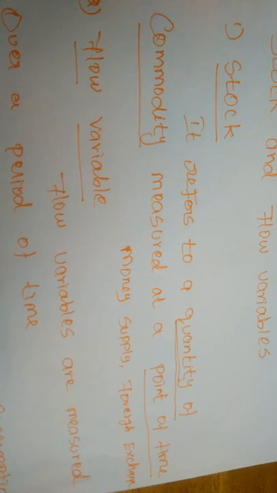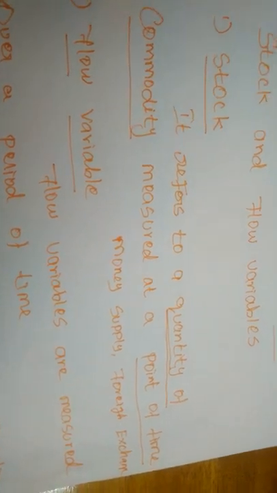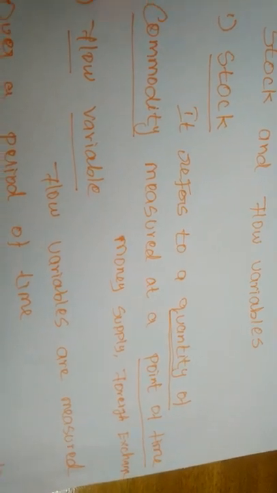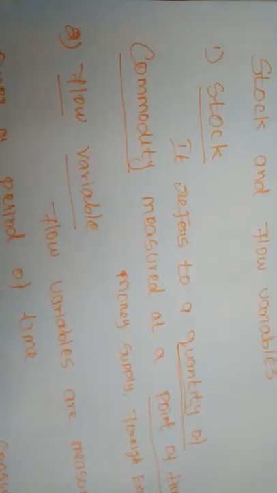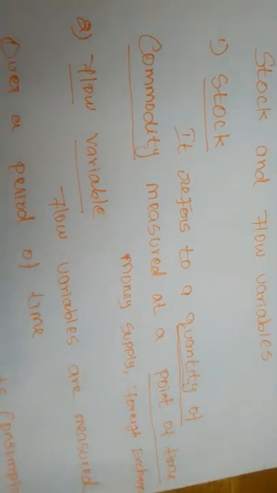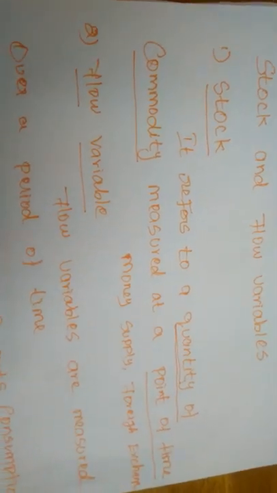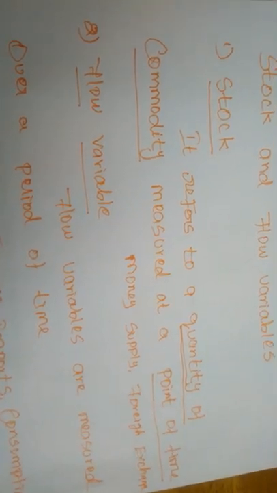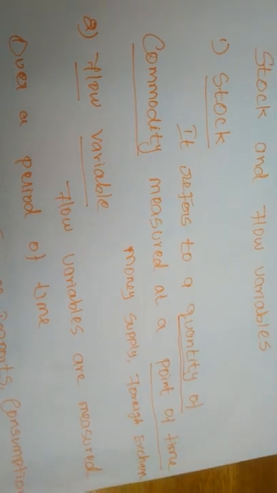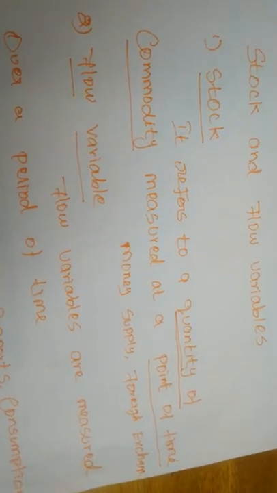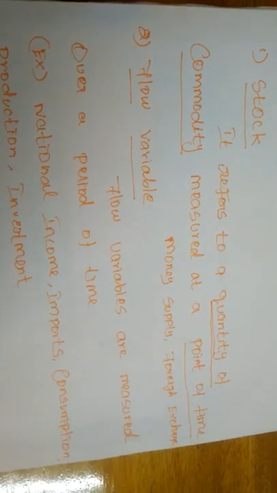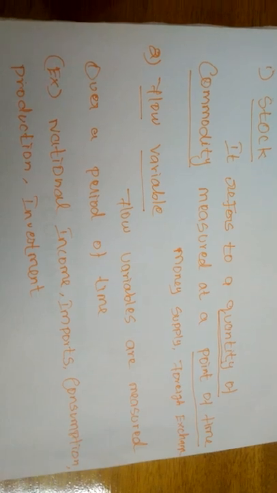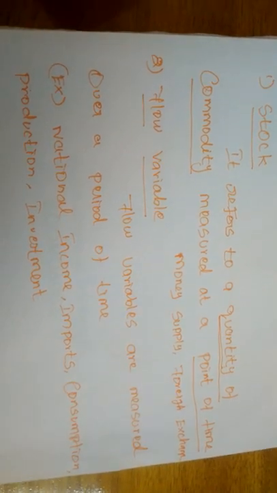For example, money supply, unemployment level, foreign exchange, and capital. Otherwise, we can say some buildings also. Some capital will be there at a static level, which we can consider as stock. Otherwise, we can say a stock is a quantity which is measured at a particular point of time.